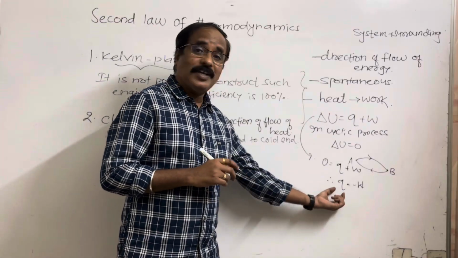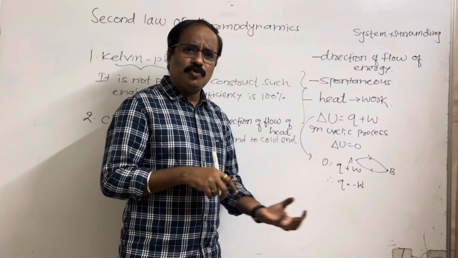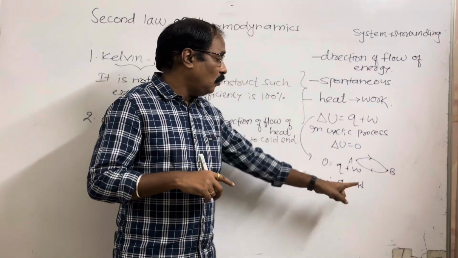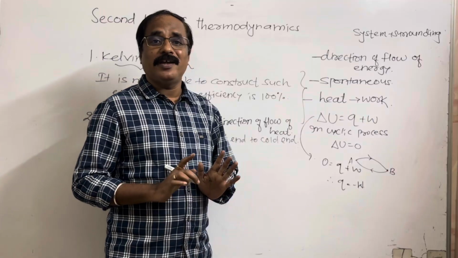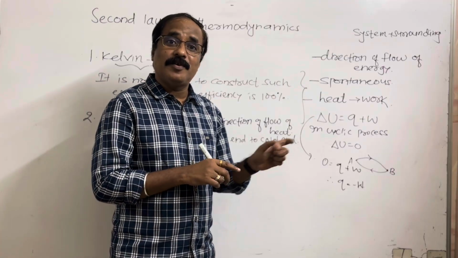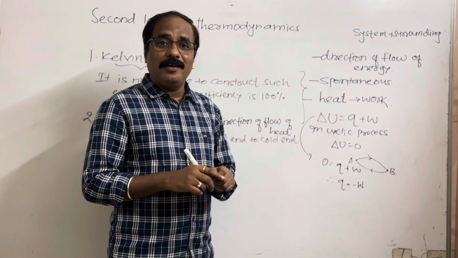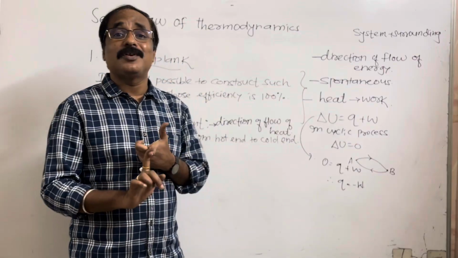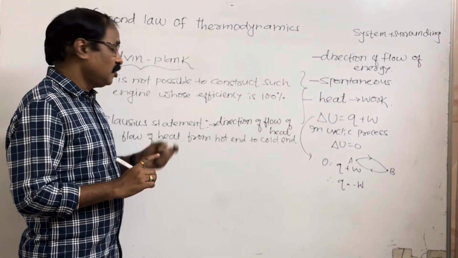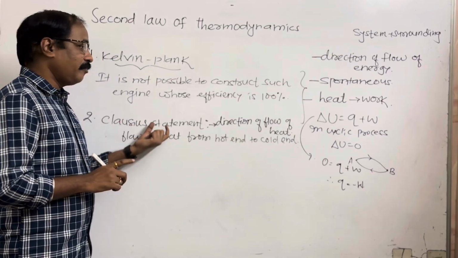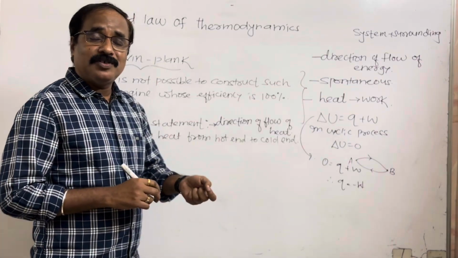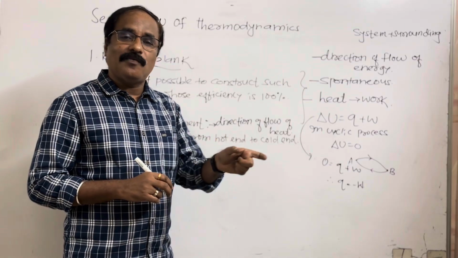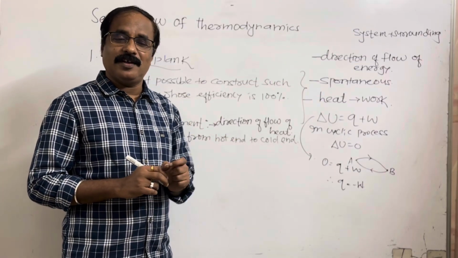And whatever heat is absorbed by the system, जो कुछ भी heat absorb की है system ने, so total heat converted into work. लेकिन ये possible नहीं है. अगर ऐसा possible है तो 100% efficiency हो जाएगी. लेकिन this is not possible to construct such engine whose efficiency is 100%. स्टेटमेंट नंबर 1 है. स्टेटमेंट नंबर 2 क्या है? Clausius स्टेटमेंट है. एक इंफॉर्मेशन देता है, that is the flow of heat from hot end to what? Cold end. Unidirectional flow. ये spontaneous है.